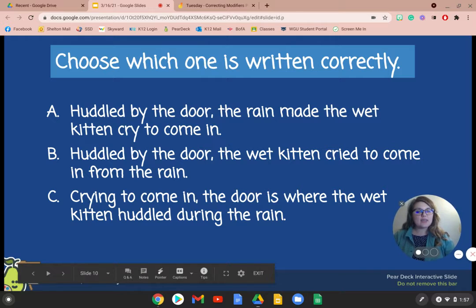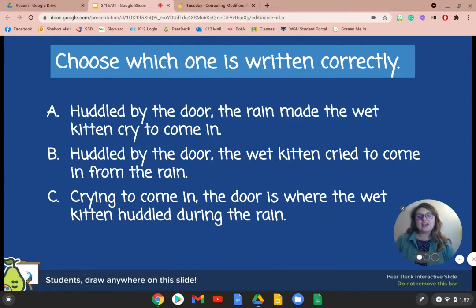So using the same type of sentence, which one is written correctly? A, huddled by the door, the rain made the wet kitten cry to come in. B, huddled by the door, the wet kitten cried to come in from the rain. Or C, crying to come in, the door is where the wet kitten huddled during the rain. Which one is correctly stating the sentence without using a misplaced modifier?